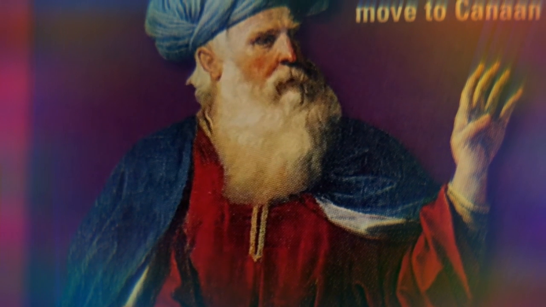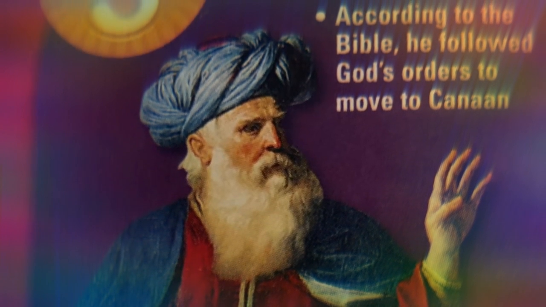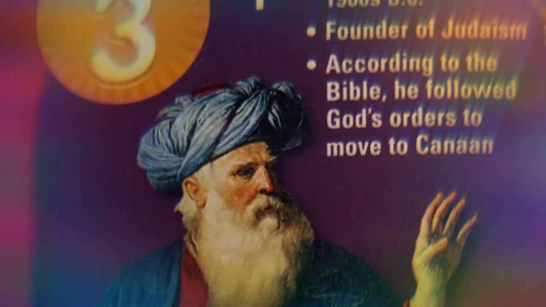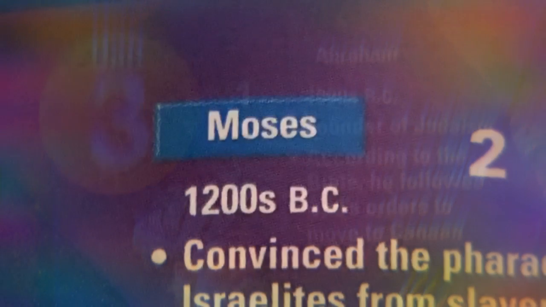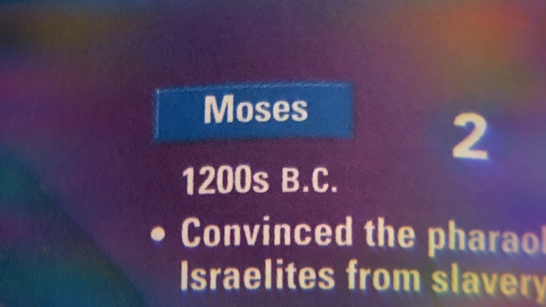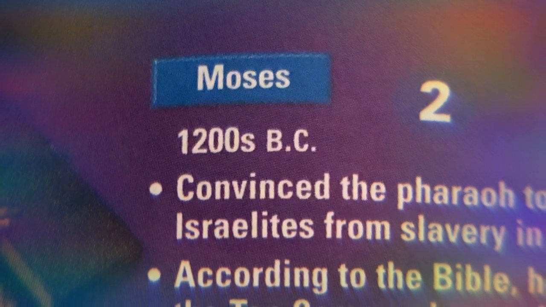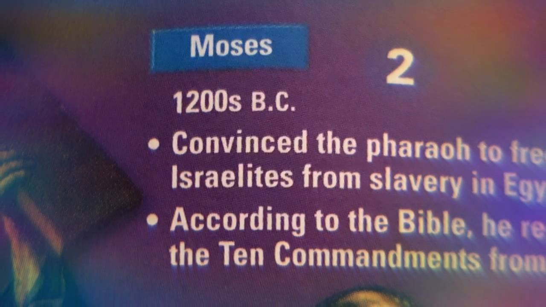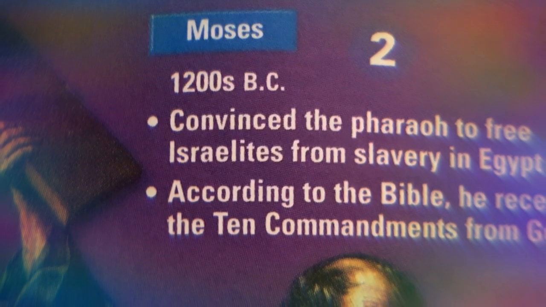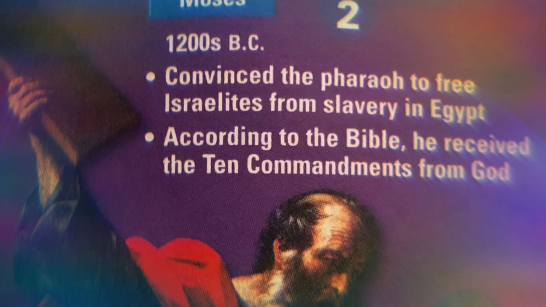Abraham can be found in the 1900s BC, where he is the founder of Judaism. According to the Bible, he followed God's orders to move to Canaan. And then we have Moses, found in the 1200s BC. He convinced the Pharaoh to free Israelites from slavery in Egypt. According to the Bible, he received the 10 Commandments from God.